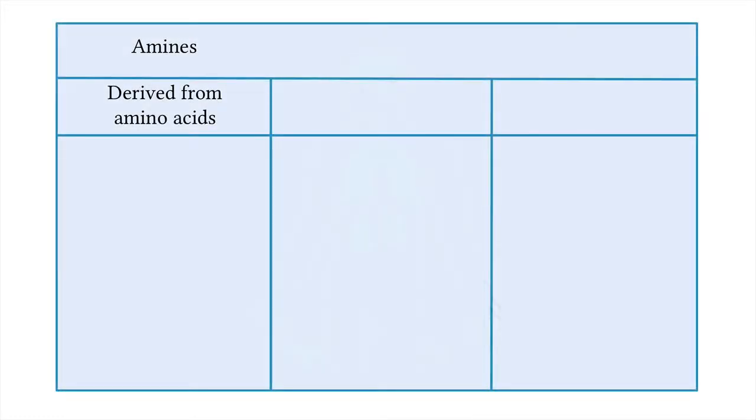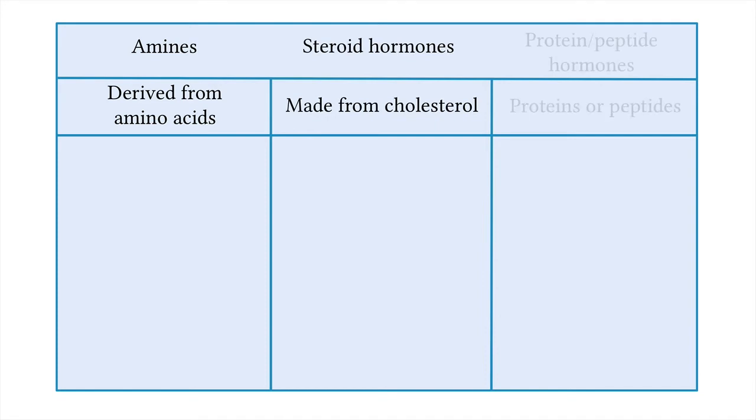Amines are hormones that have been derived from an amino acid. Steroid hormones are made from a chemical called cholesterol. And protein peptide hormones are, well, proteins or peptides. Protein and peptide hormones are the most common. A protein is just a long chain of amino acids, and a peptide is a shorter chain of them. I like to remember this by thinking that peptides are smaller, so they're peppy.